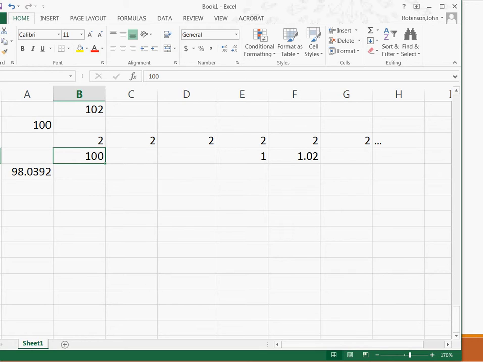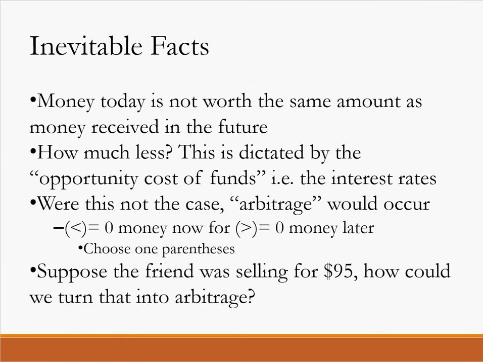So there are some implications of this. Money today is not worth the same as money in the future, and we've talked about that quite a bit. How much less depends on the opportunity cost of funds. So how much money could you receive if you invested at prevailing market rates?